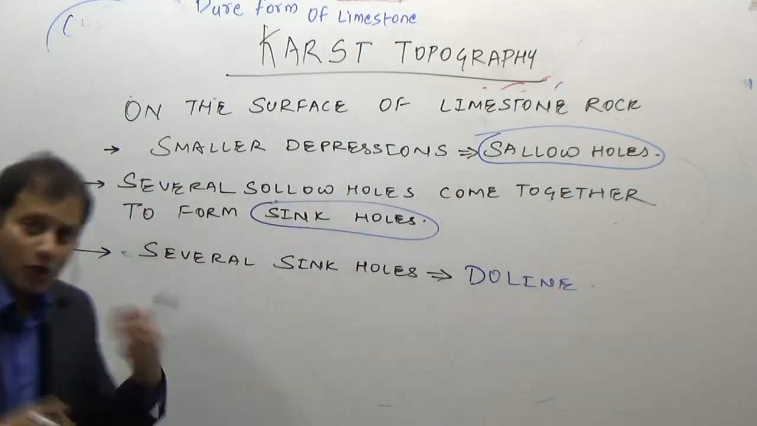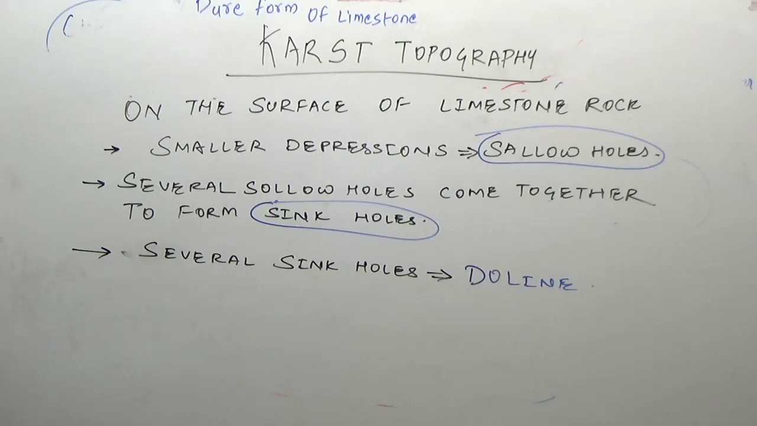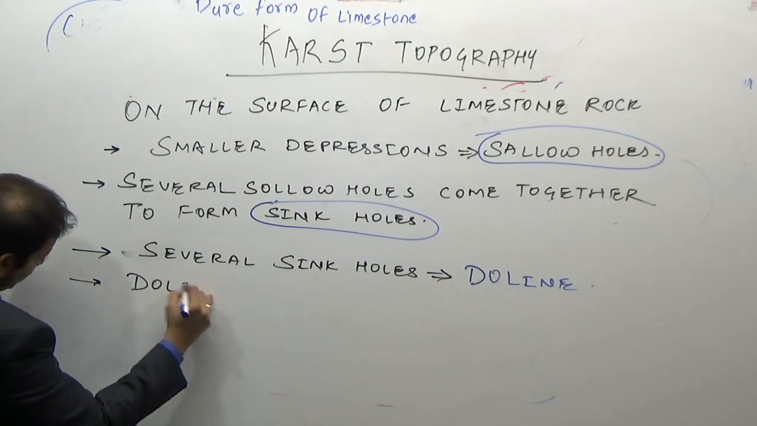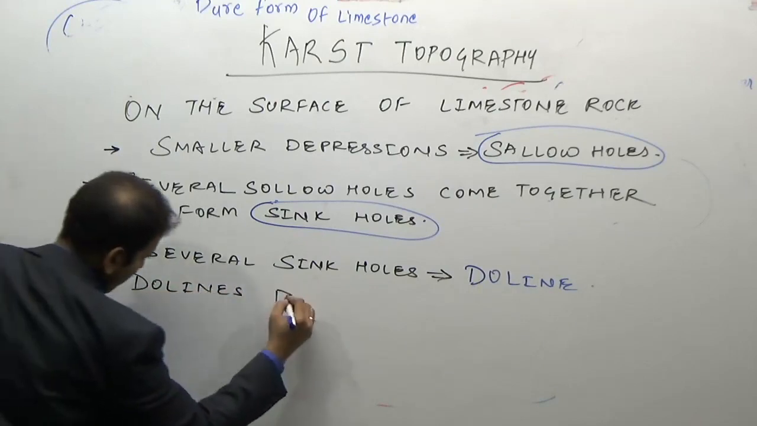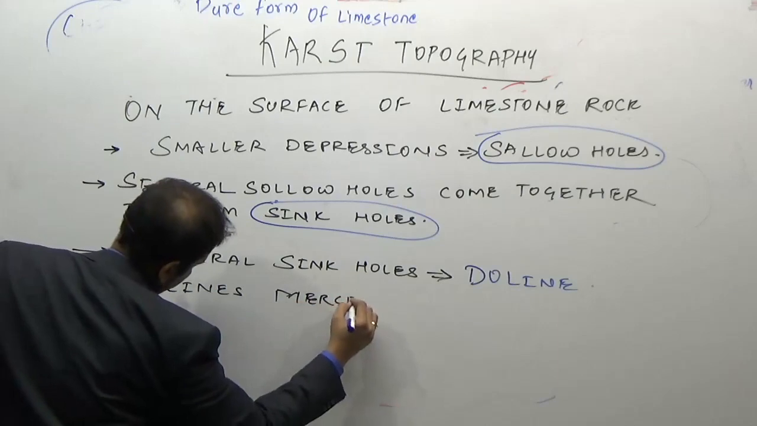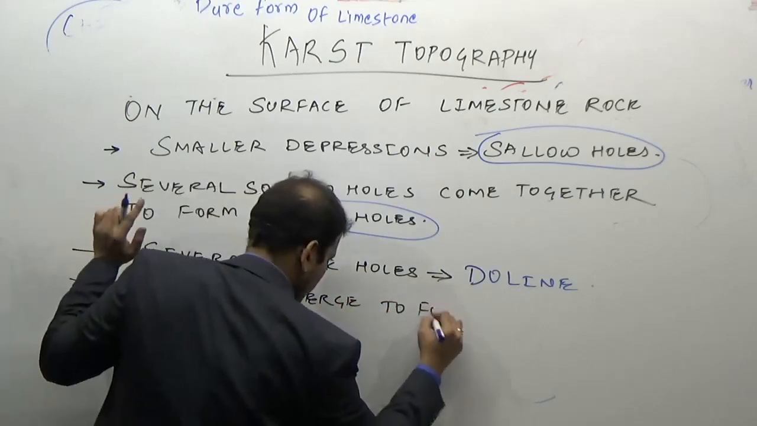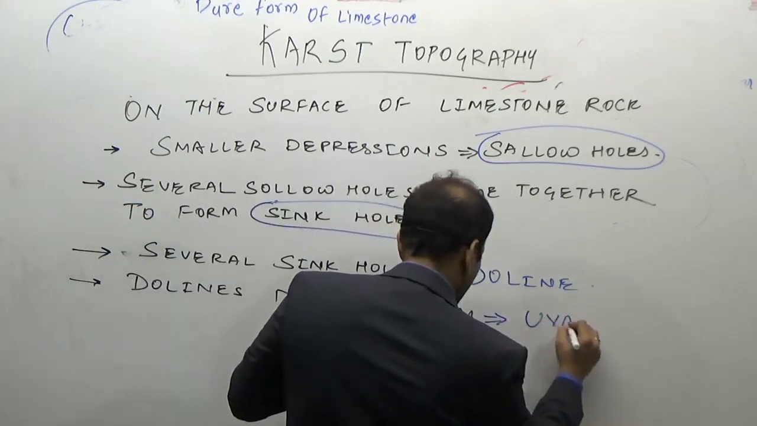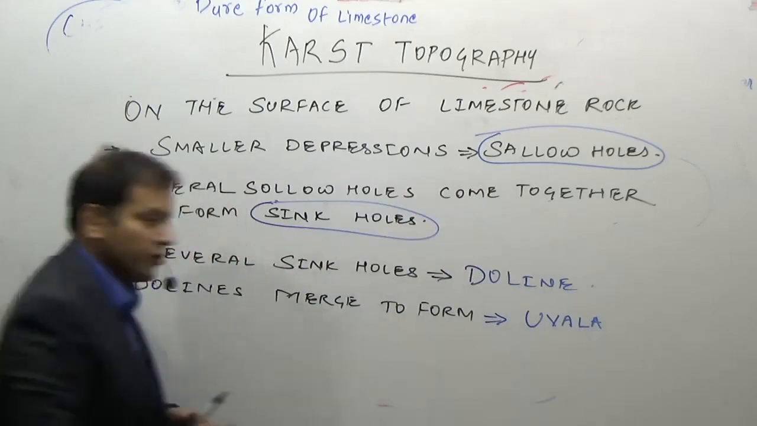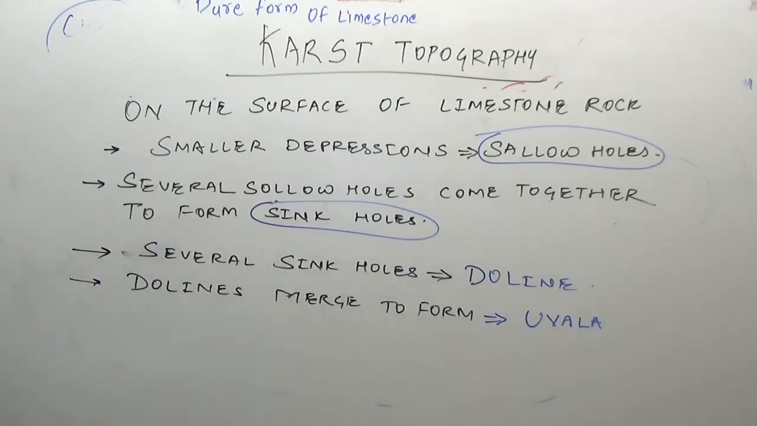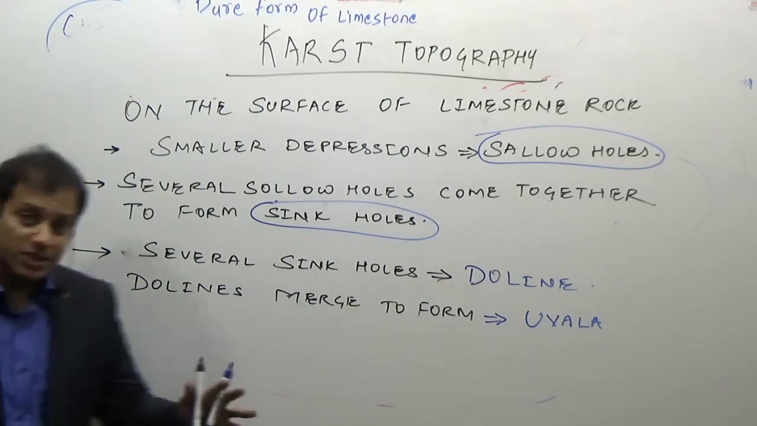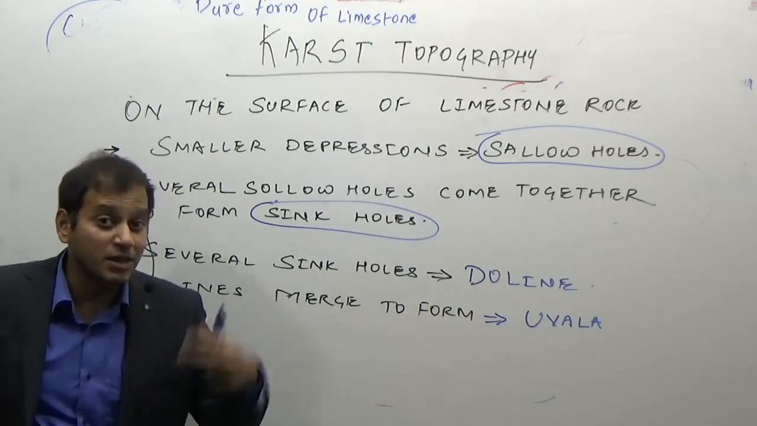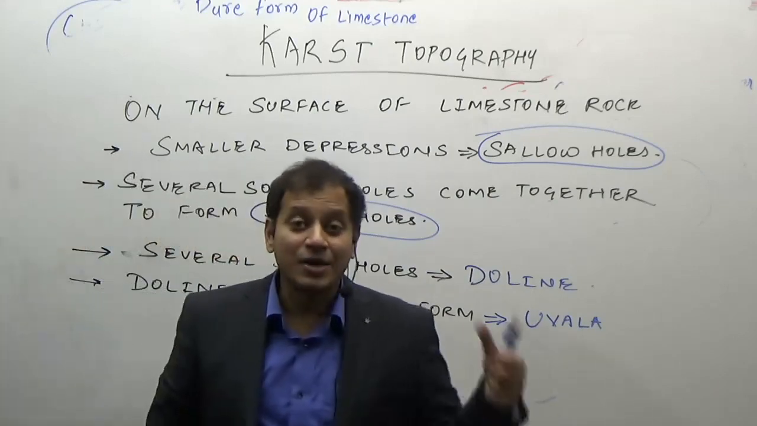And numerous dolines merge to form uvalas. Some very large depressions, very large holes which are not only the result of chemical reaction but also due to the faulting process, are known as polje.